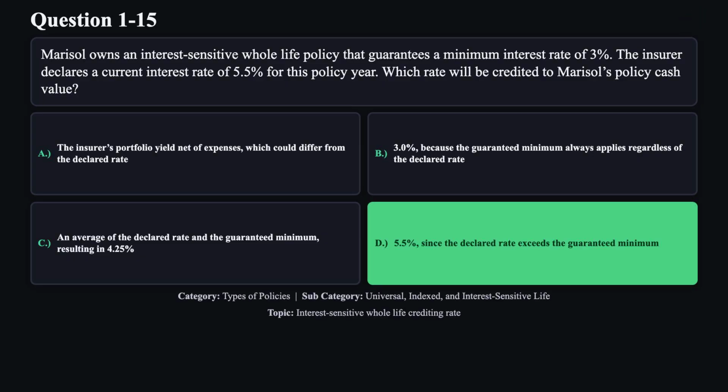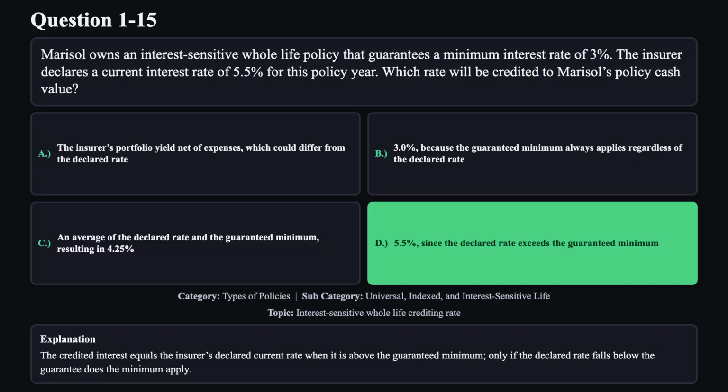The correct answer is D. The credited interest equals the insurer's declared current rate when it is above the guaranteed minimum. Only if the declared rate falls below the guarantee does the minimum apply.